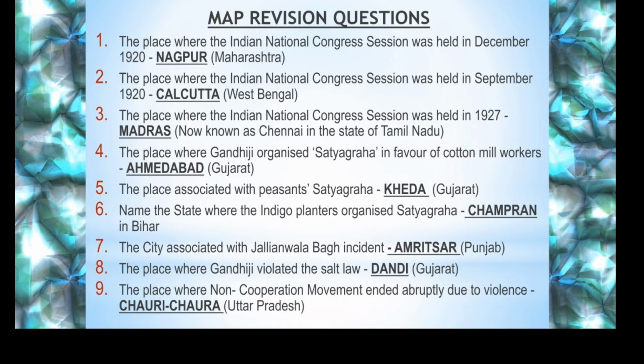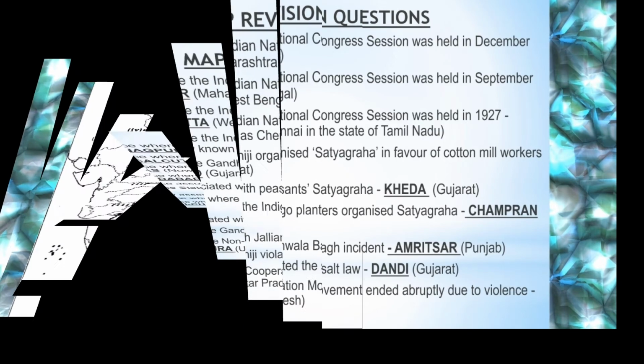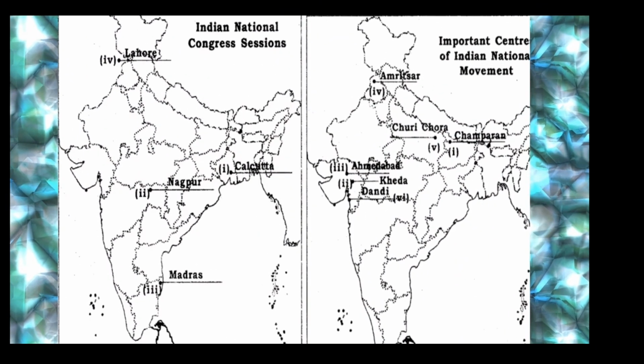In Chauri Chaura, there was an incident at the time the non-cooperation movement was launched by Mahatma Gandhi. At that point of time, Indians and the British officials met in rebellion in which a police station was set on fire, with 22 policemen burned alive in that police station.